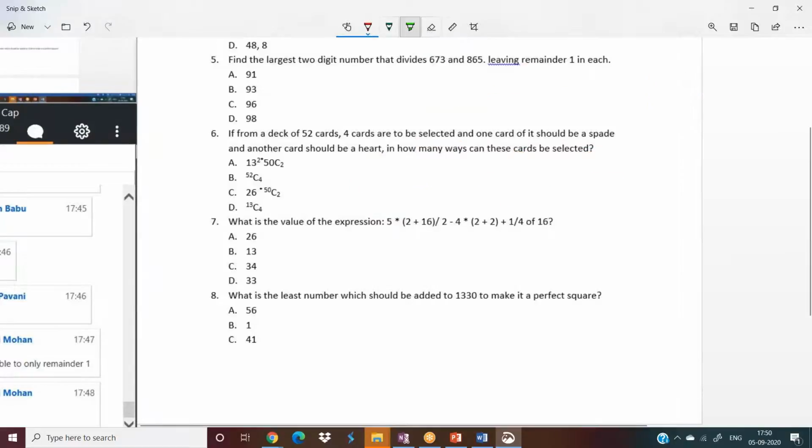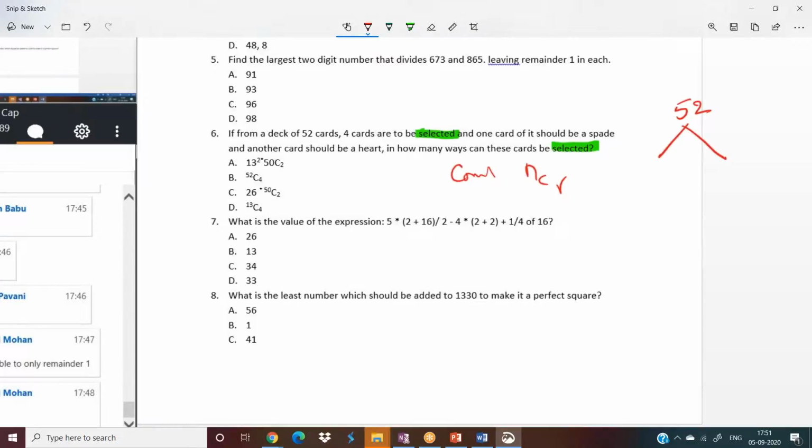That is selection. If it is selection, you have to use which one? Combination, nCr. So wherever you find nPr now, you can eliminate. Of course, in this question, we don't have nPrs, so we cannot eliminate anything. Now, from a deck of 52 cards, 4 cards are to be selected. One card of it should be a spade, one should be a heart. Guys, get ready to take a screenshot of this.